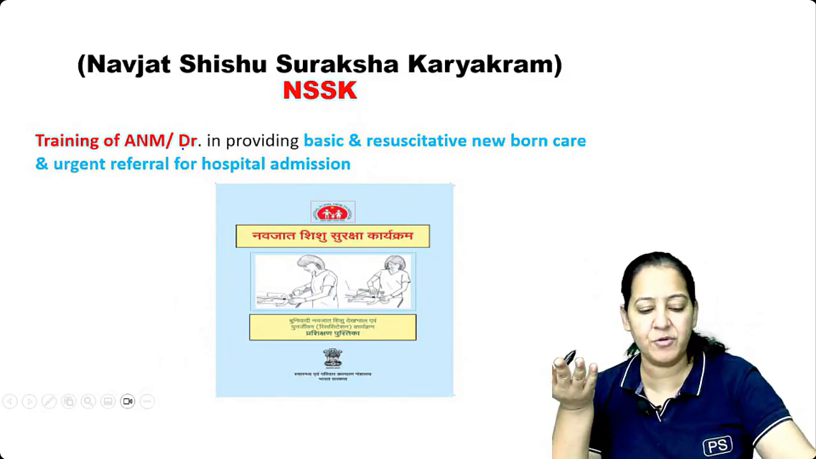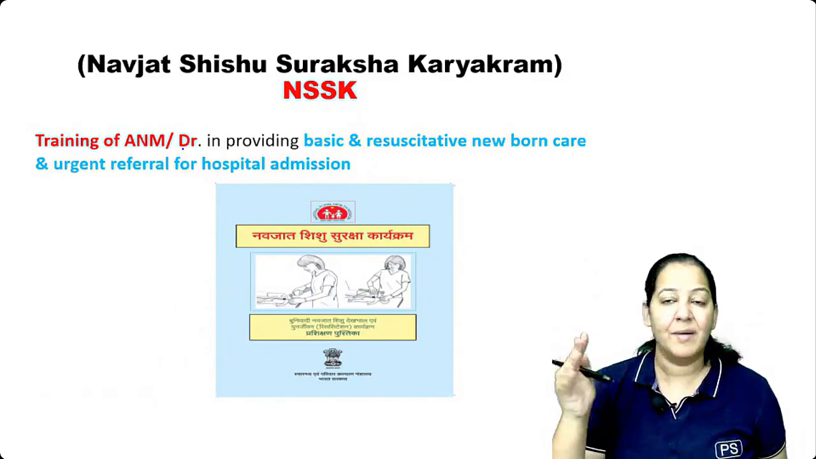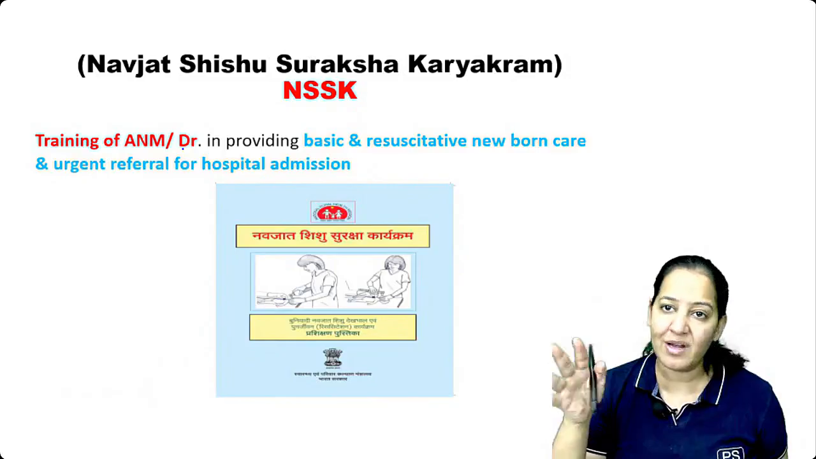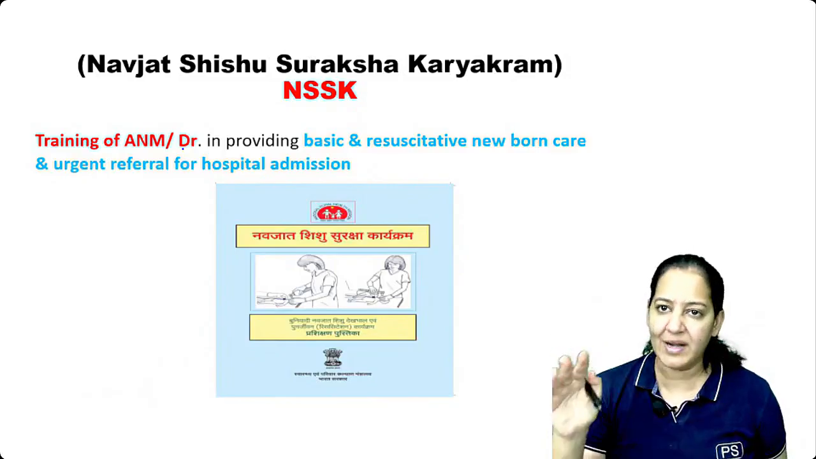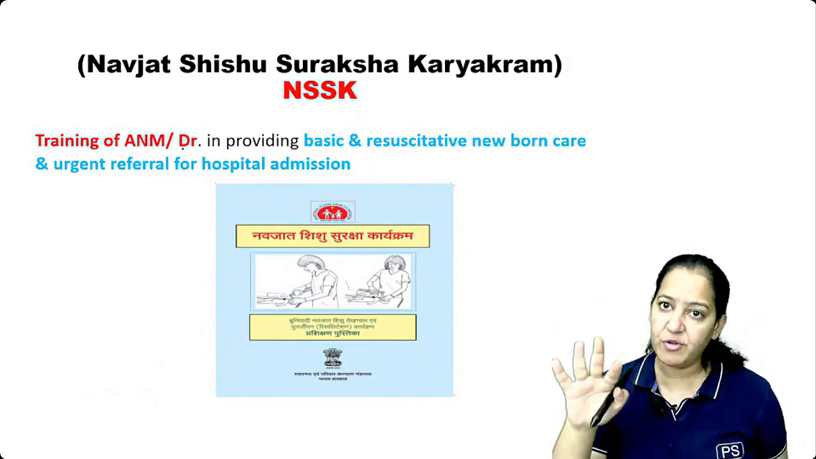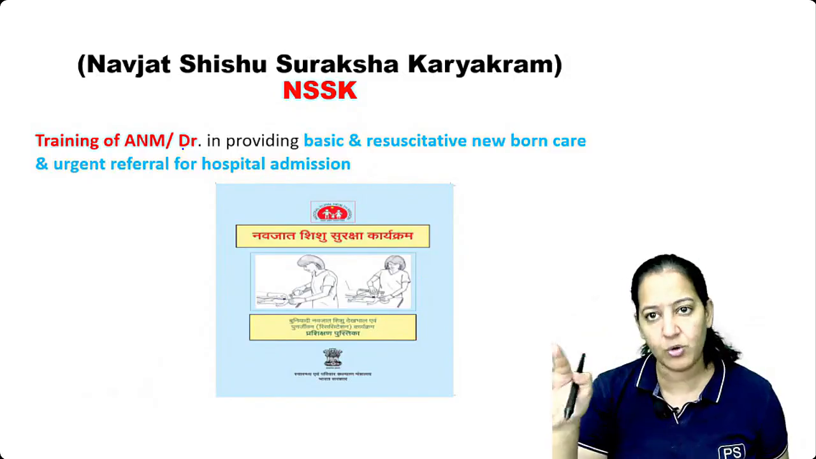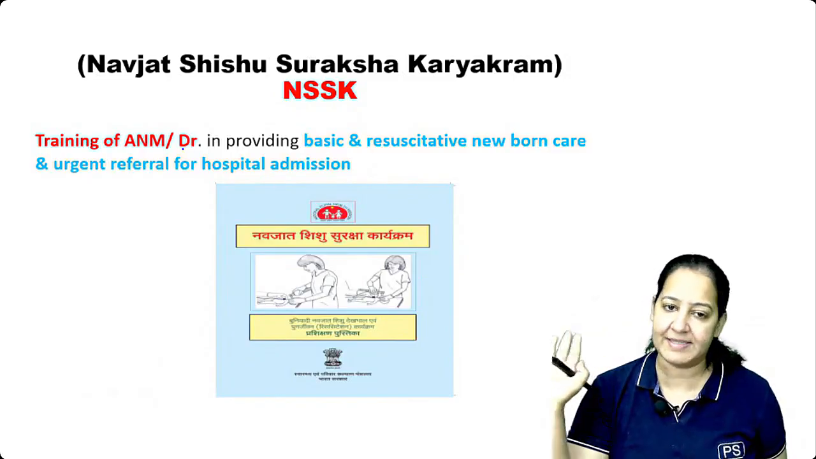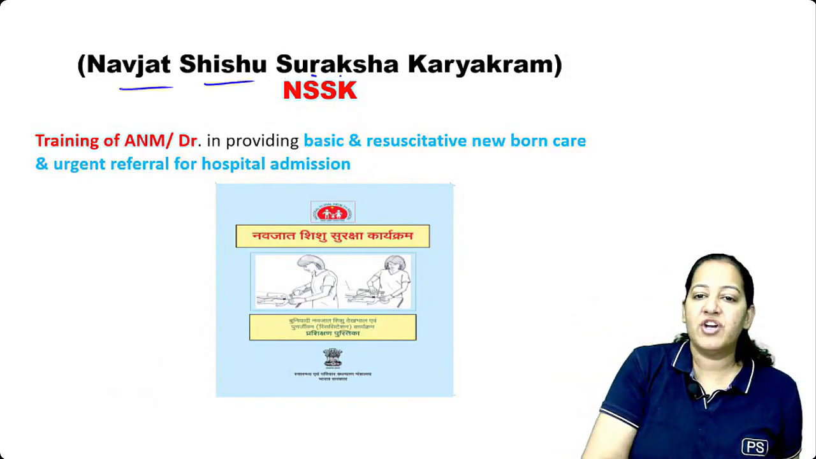So these are the national programs. You just take one line in them. Goal, target, objective, don't learn that. Nobody is going to ask you that. At your level, this much is sufficient. You should know the names of the programs, what all are working. You should know their logos and main points in that. That's it. Okay. Navjat Shishu Suraksha Karyakram.